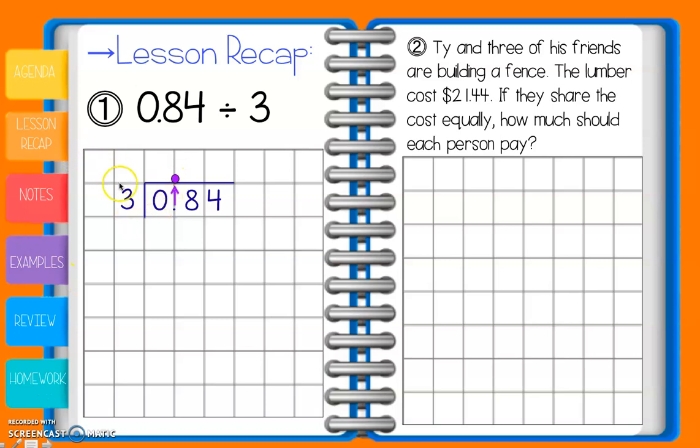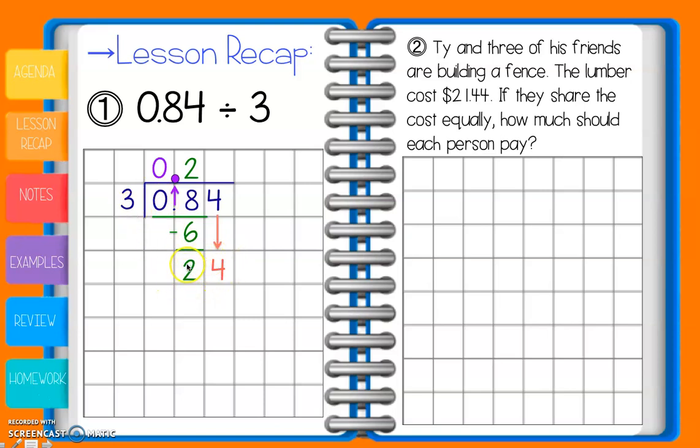So 3 goes into 0 times. Decimal point's already there, so now we're going to scooch over and we're going to look at this as an 8. 3 goes into 8 2 times. 2 times 3 is 6, and now we're going to subtract. 8 minus 6 is 2, and we're going to bring down our 4. So when we bring down our 4, 3 goes into 24.